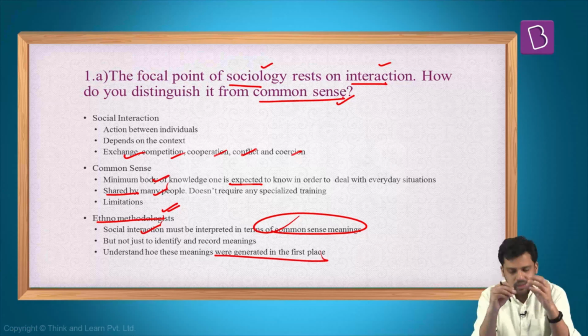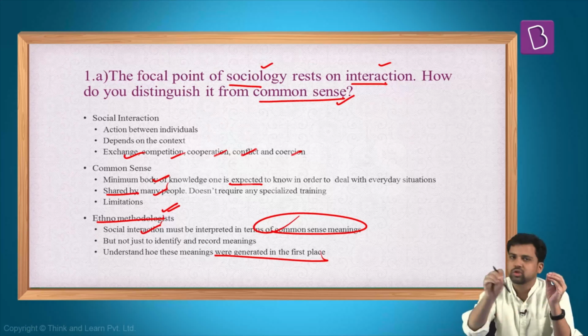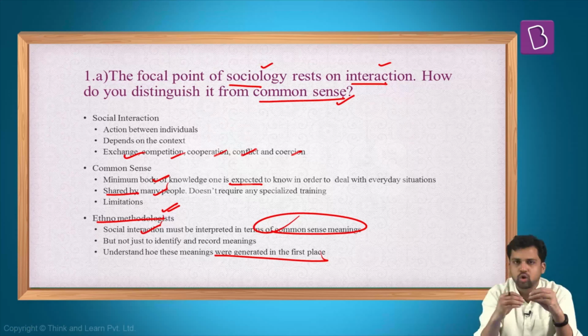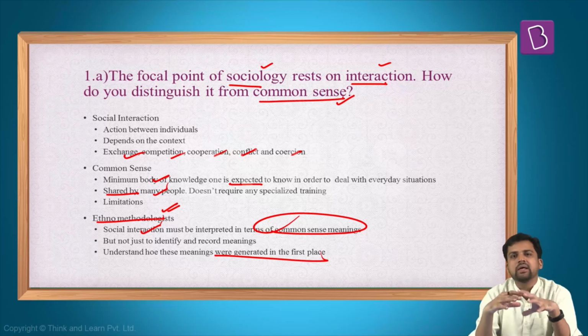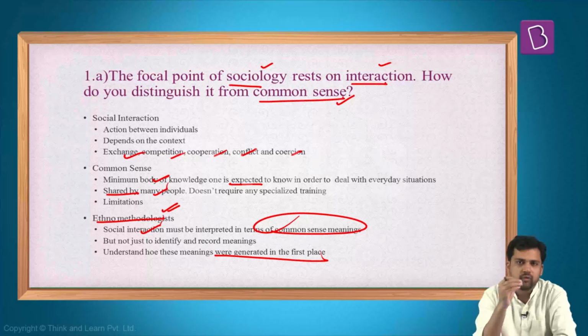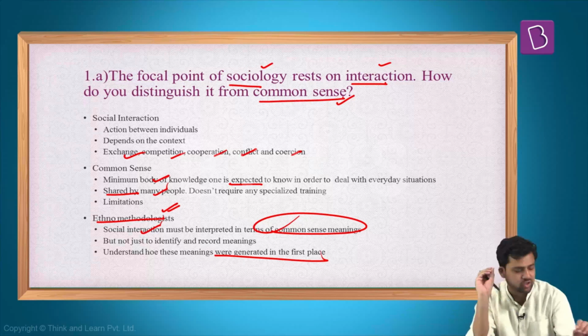So what you can do is, in the first few words, just mention what is social interaction and how sociologists have focused on social interaction. Then you discuss what is common sense, how common sense and social interaction differ. But at the same time, some branches of sociology are also trying to use common sense to understand social interaction. This question is from the first chapter, Sociology and Discipline. It seems straightforward, but it is not. If your thinking is clear, if your concepts are clear, you will be able to answer it. So this is the first question.